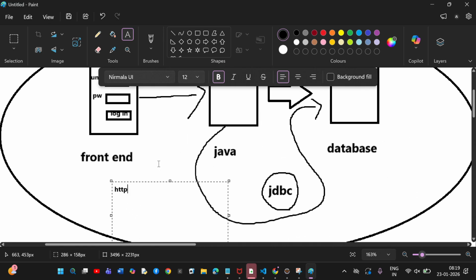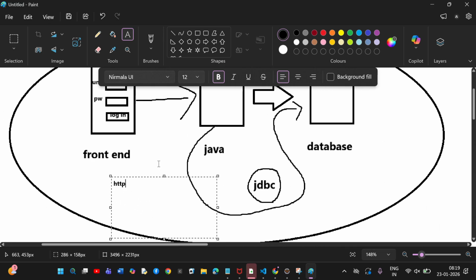Okay, now the front end works based on which protocol? Request and response protocol. This request and response protocol is based on what? HTTP. See, understand. You studied core Java, no? I don't even care about core Java. If you know the abstraction concept, inheritance concept, polymorphism concept, and encapsulation concept, that is enough. After this, the first framework you have to understand is the collection framework. Now tell me, is the collection framework loosely coupled or tightly coupled? Loosely coupled.